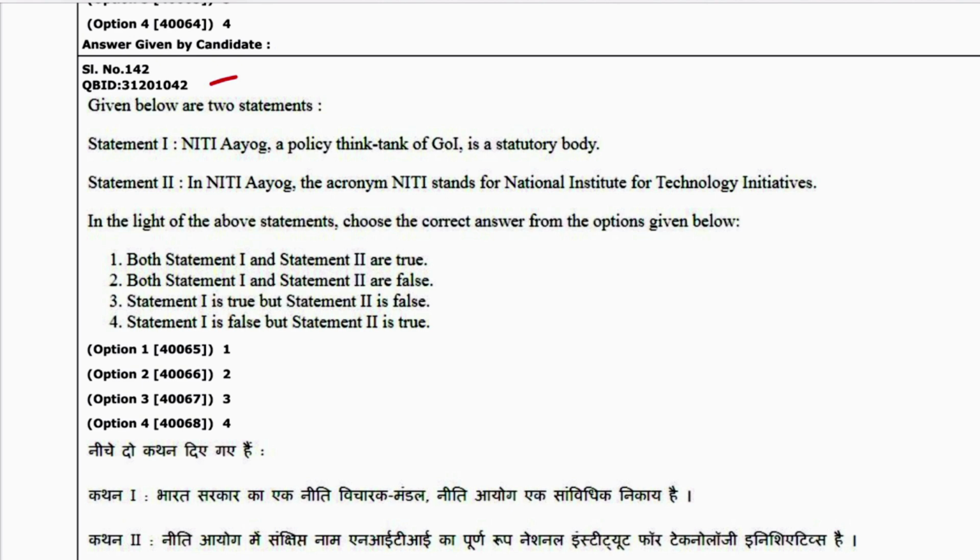Next is 42. Statement 1: Niti Aayog, a policy think tank of Government of India, is a statutory body. It is not a statutory body, it is an autonomous body. It has not been created under any Act, not within a statute, and there is no Niti Aayog Act, so it will not be called a statutory body. Statement 2: the acronym NITI stands for National Institute for Technology Initiatives. No, it is also wrong. What is the full form of Niti Aayog? Please write it in the comment section. So both are false. 2 is the answer.